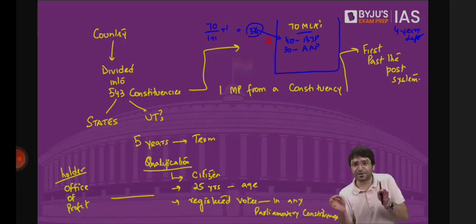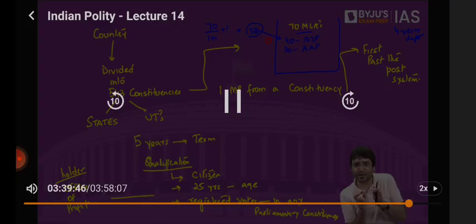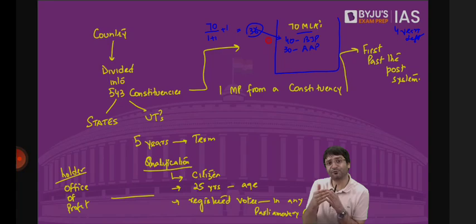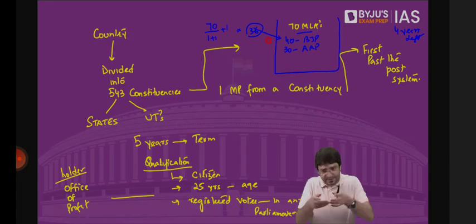Similarly, if parts are different, Part 3 talks about fundamental rights. Who is the state against which your fundamental rights cannot be violated? That definition is given by Article 12. But then we came to another part, Part 4 of the Constitution, directive principles. What is the meaning of the state? You have to explicitly mention that the definition is the same as that of Article 12. There is no change. So state remains the same. Otherwise, there would have been confusion. Tomorrow the matter would have been in the court.